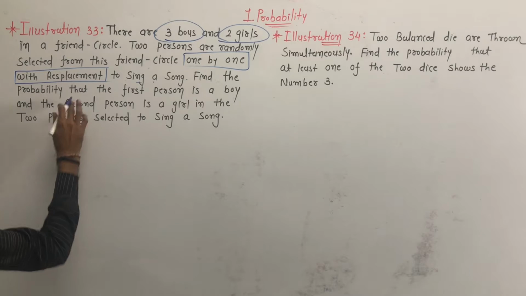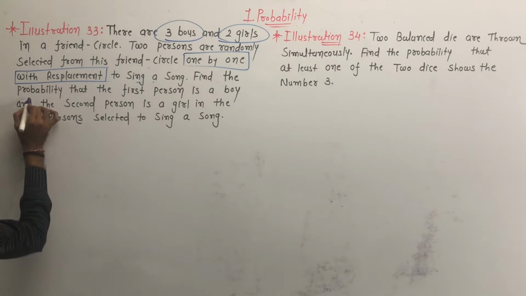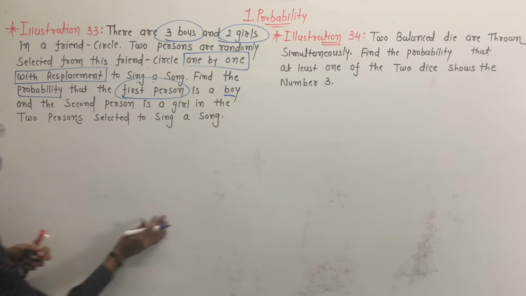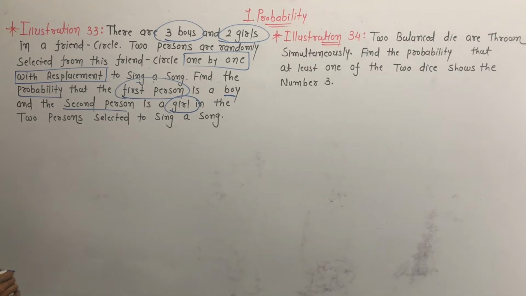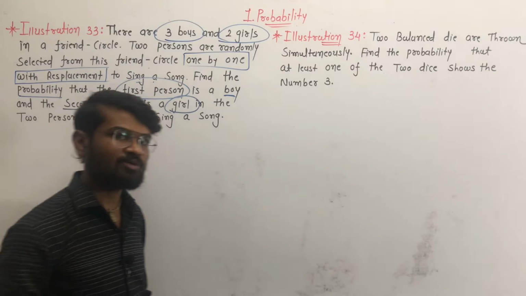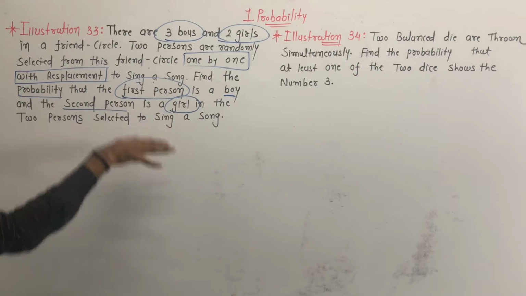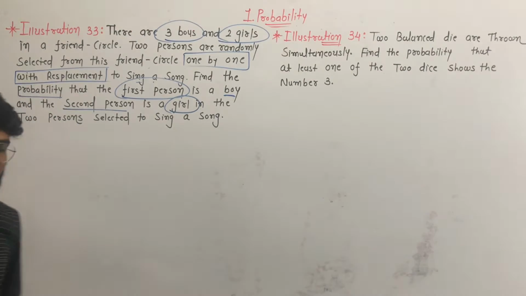Find the probability that the first person is a boy. First person है वो boy आना चाहिए. And the second person is a girl. Second person है वो girl आनी चाहिए, in the 2 persons selected to sing a song. We have to find the probability that the first person is a boy and the second person is a girl. First of all we have to write the events A and B.